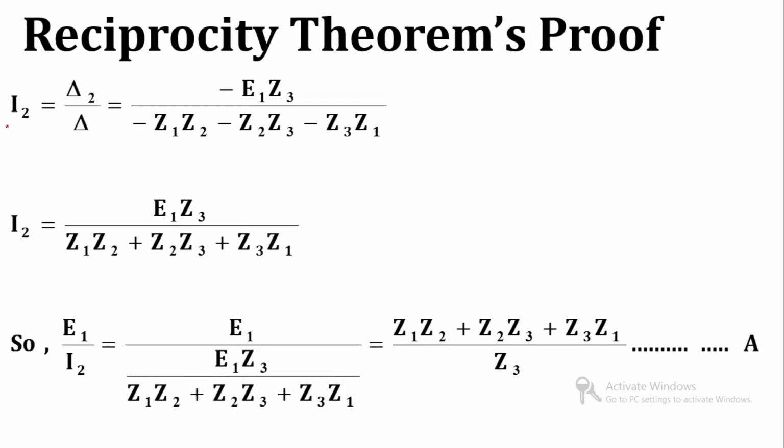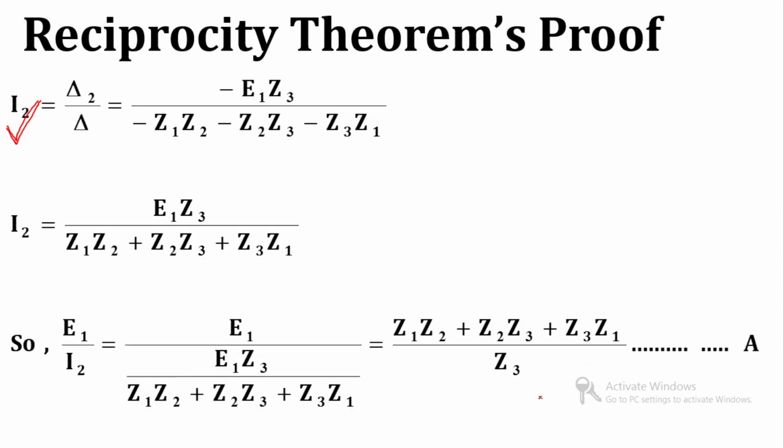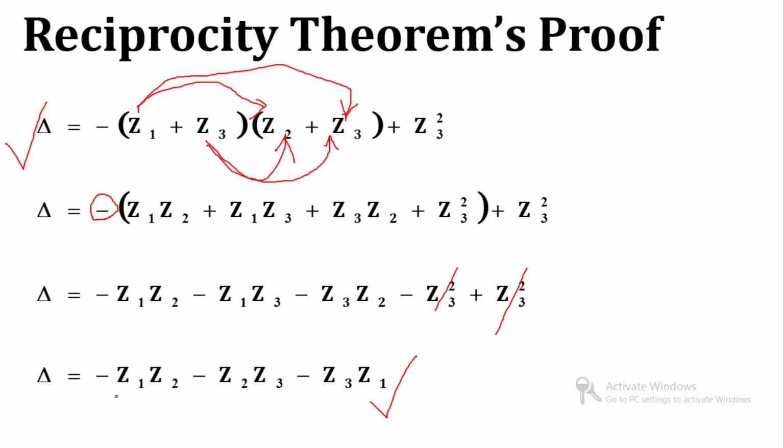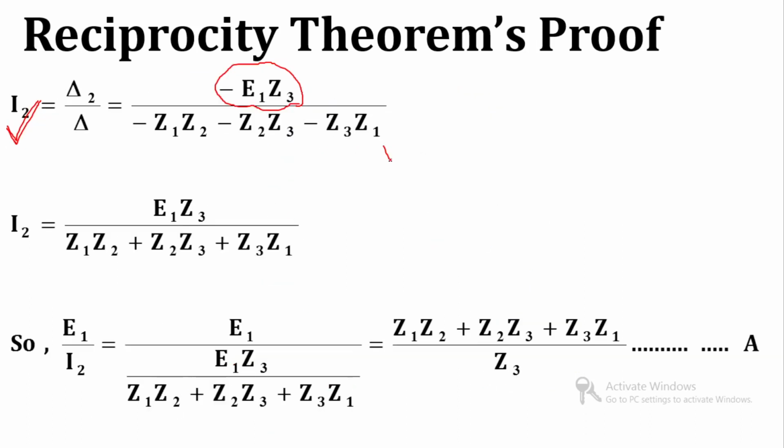So now we are able to find out the value of I2. So I2 is equal to delta 2 by delta. So delta 2 is equal to minus of E1 into Z3, and delta is equal to minus Z1 Z2 minus Z2 Z3 minus Z3 Z1. So this is the value of delta. Now we will take the minus sign common from numerator and denominator. So I2 becomes, all the terms become positive.